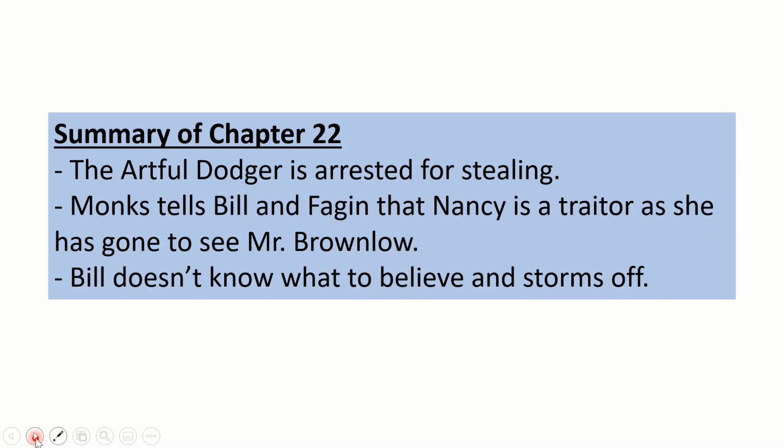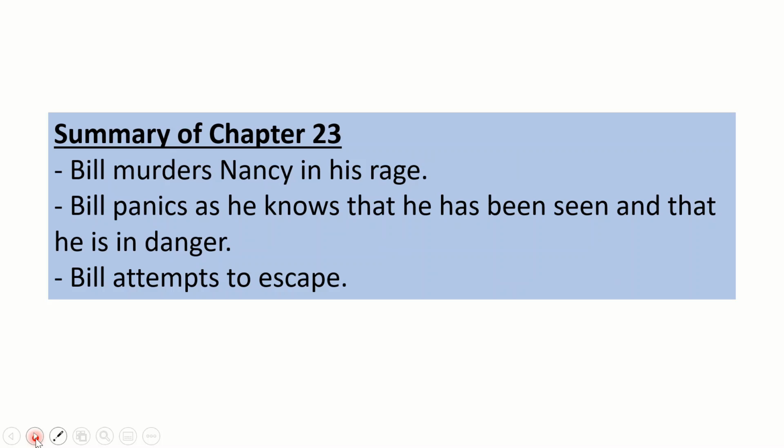for stealing. Monks tells Bill and Fagin that Nancy is a traitor as she has gone to see Mr. Brownlow. Bill doesn't know what to believe and storms off. Bill's a bit confused. He doesn't think that Nancy would betray him like that. So it seems that he storms off to go and investigate. That takes us into chapter 23, where Bill murders Nancy in his rage. Then Bill panics because he knows that he has been seen committing a murder and that he is in great danger. So therefore he tries to escape. We're going to see how that goes now.